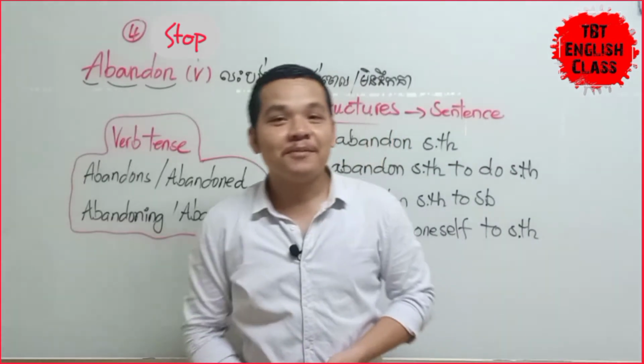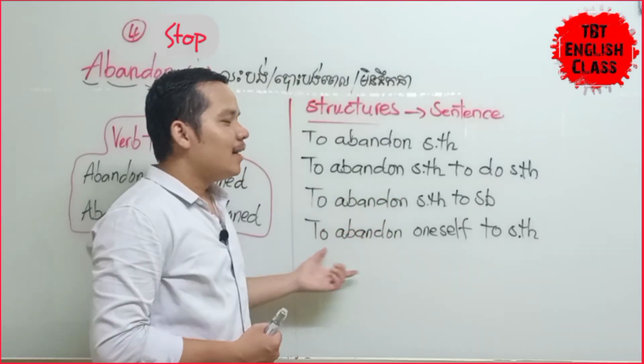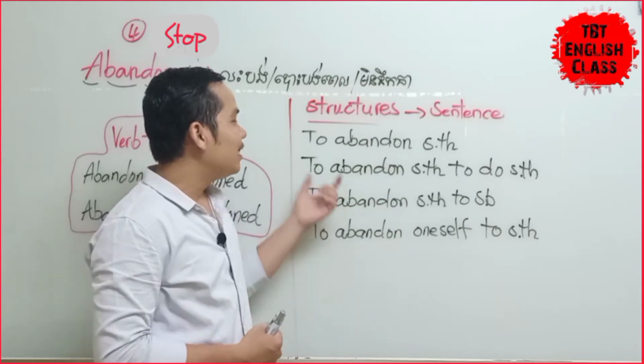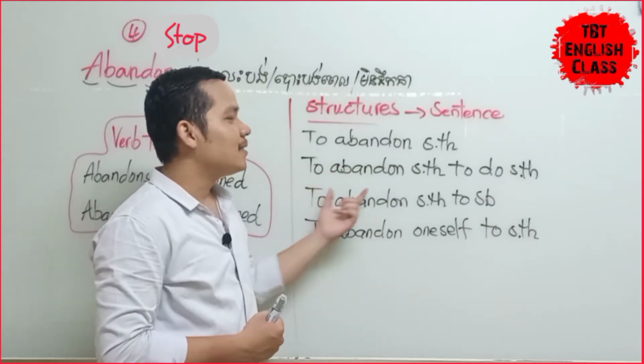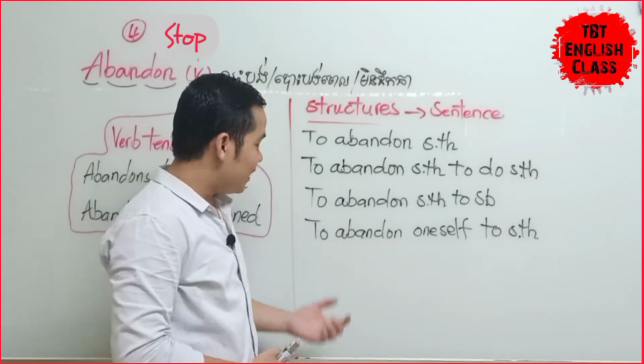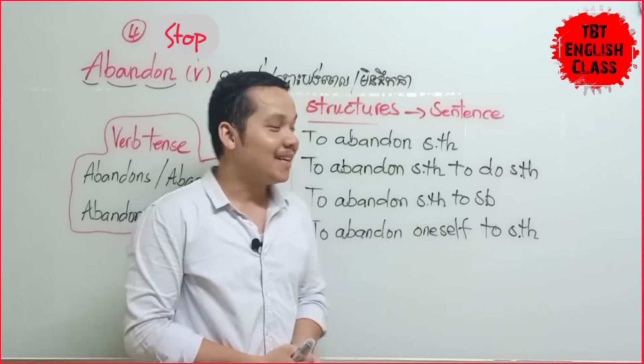So now you can move to a few structures I show you now. What do they mean? To abandon something, to abandon something to do something, to abandon something to somebody, to abandon oneself to something. What do they mean? Okay.